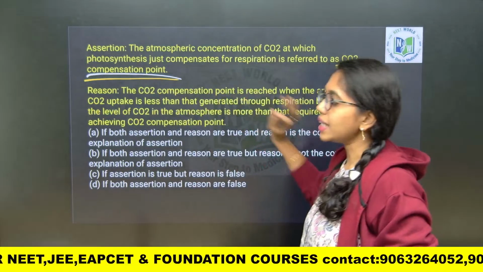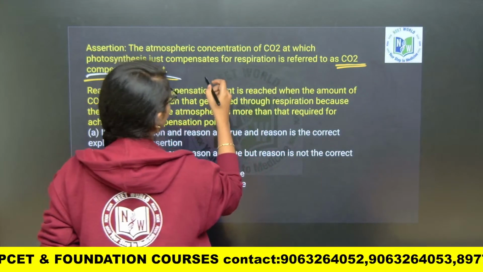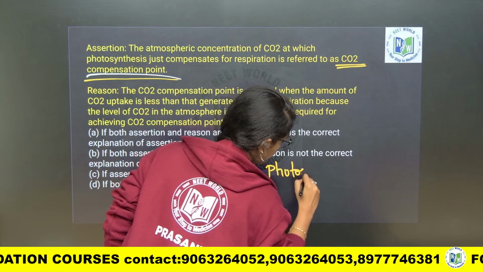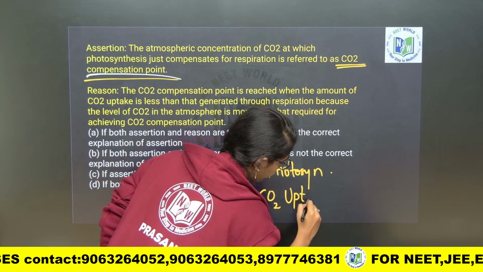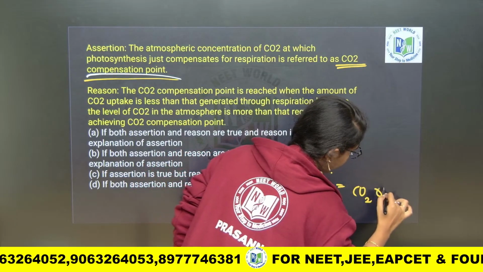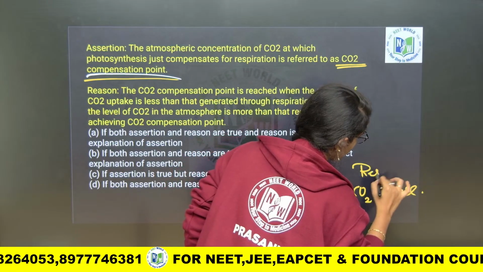That point is called the carbon dioxide compensation point. The carbon dioxide uptake during photosynthesis will be equal to carbon dioxide release during respiration.